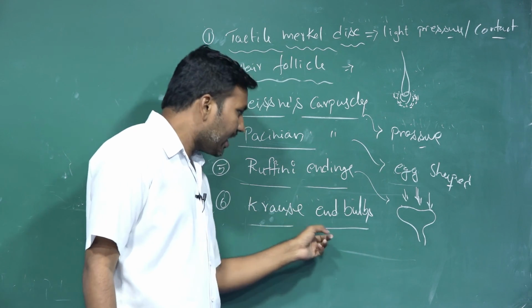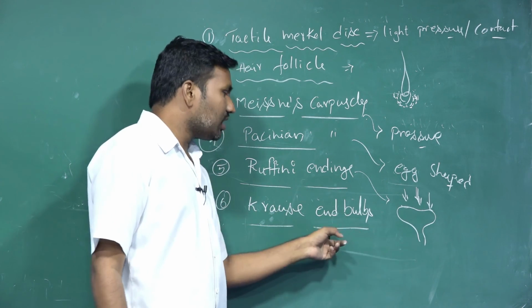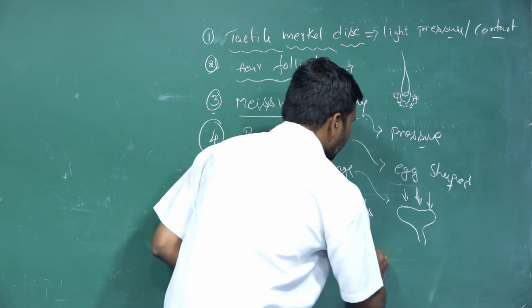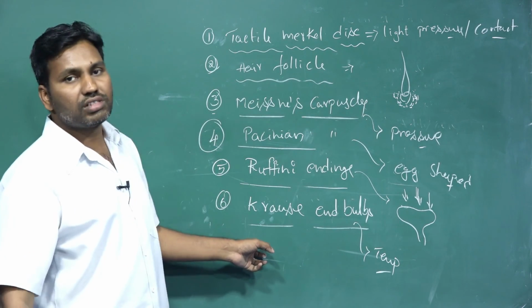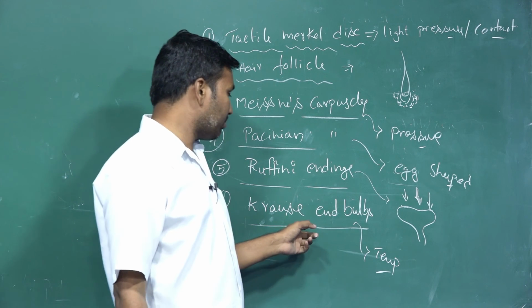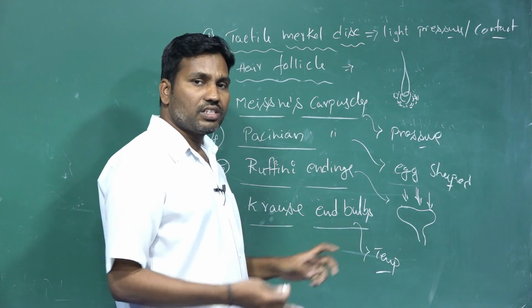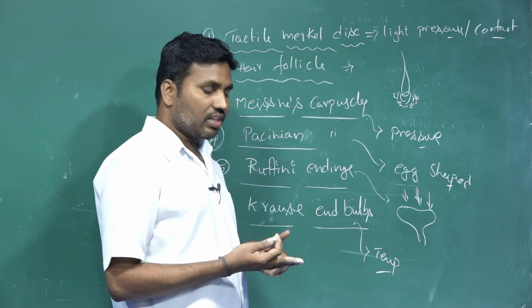And the Krause end bulbs recognize temperature. Variations in temperature are recognized by the Krause end bulbs. These are majorly distributed in the fingertips.